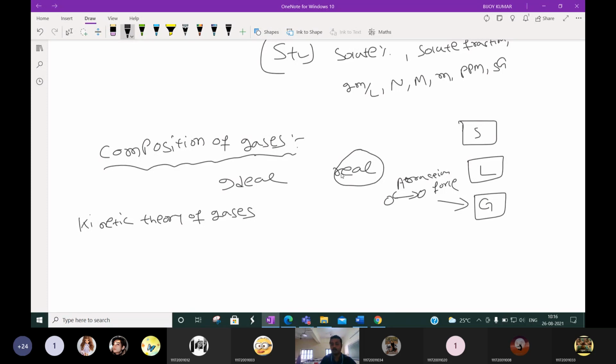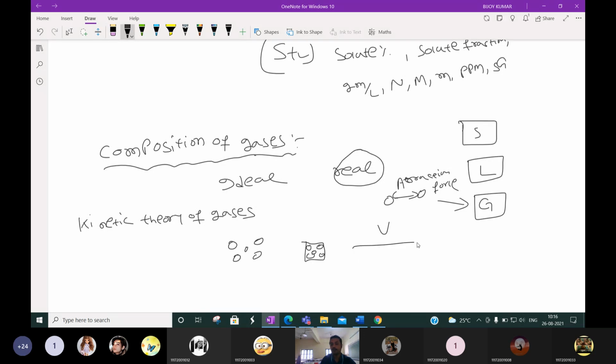And the volume: the solid has definite volume, the liquid has a definite volume, and the gases will occupy the volume of the container in which they were kept. Suppose 5 molecules of gas are kept here, they will stay like this.